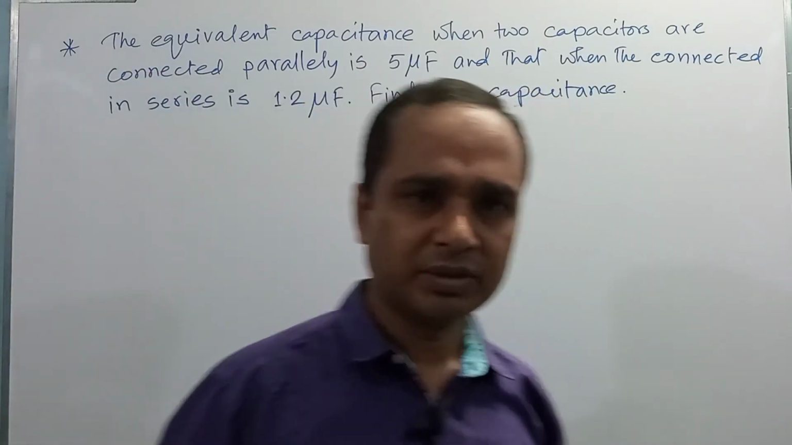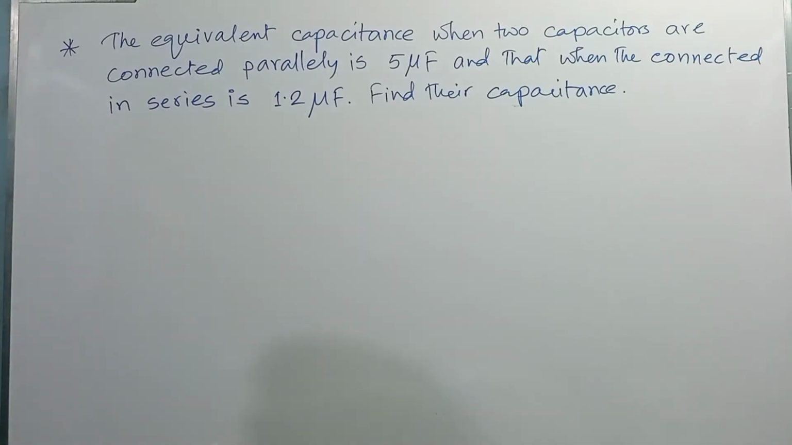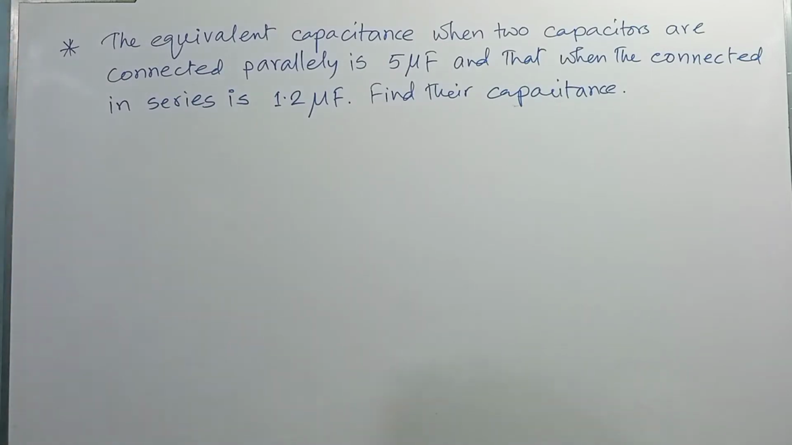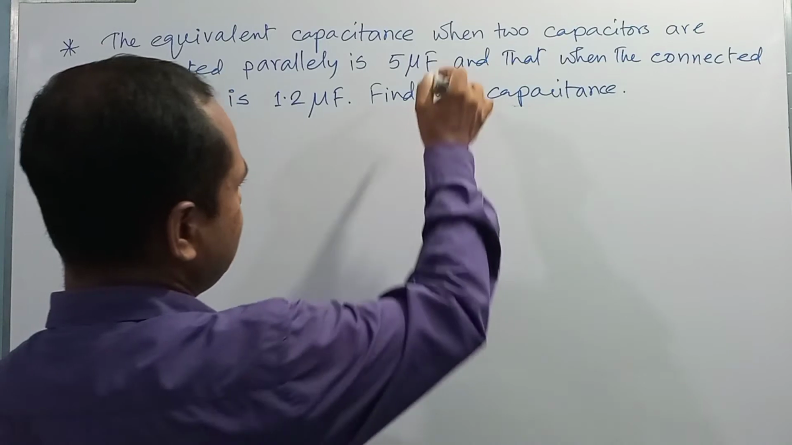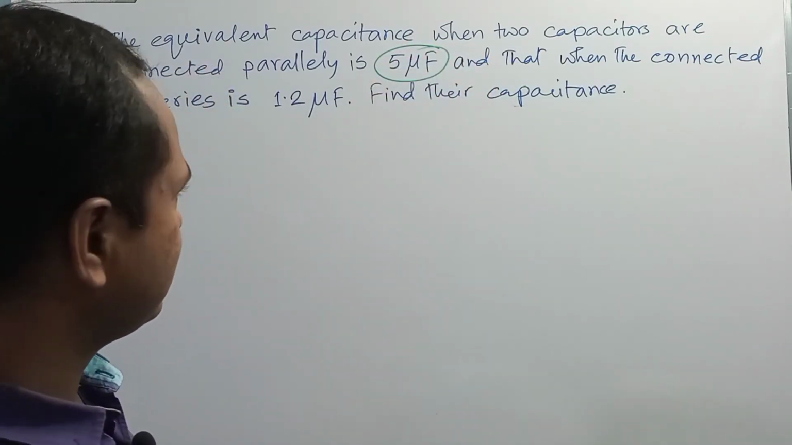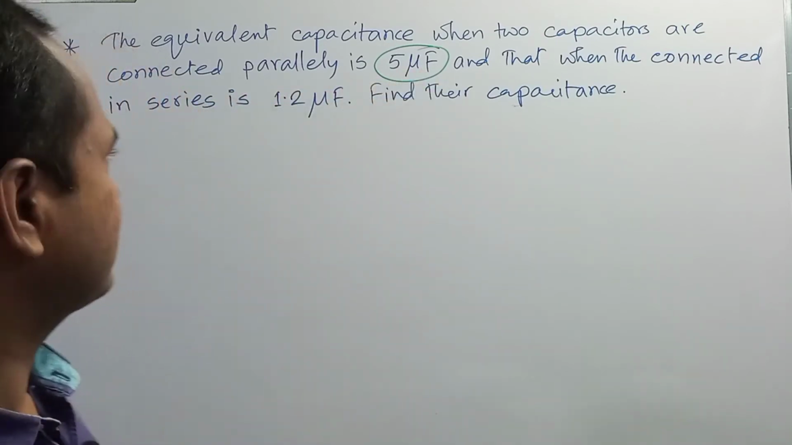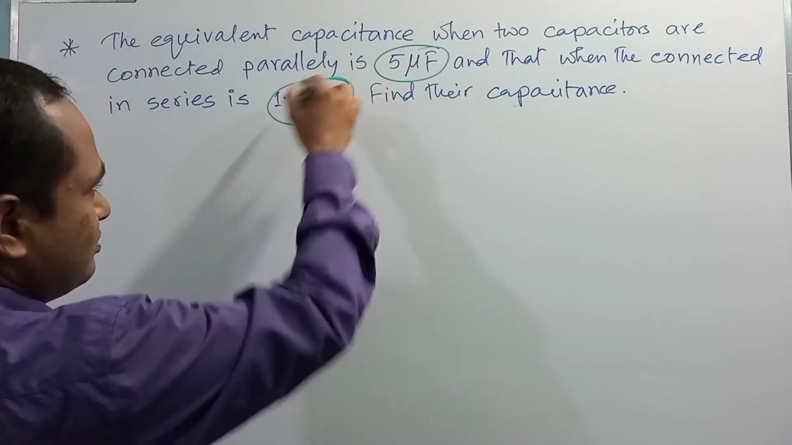Dear student, now we are going to some mathematical problems related to our discussed topic in today's class. The first problem says that the equivalent capacitance when two capacitors are connected in parallel is 5 microfarad. That is, there are two capacitors in a parallel combination. The equivalent capacitance is 5 microfarad, and when they are connected in series, the equivalent capacitance is 1.2 microfarad.